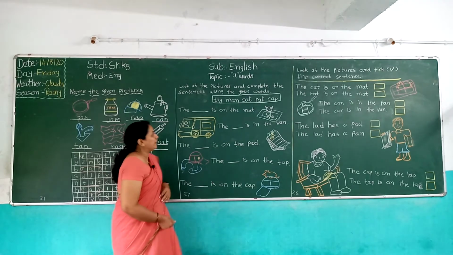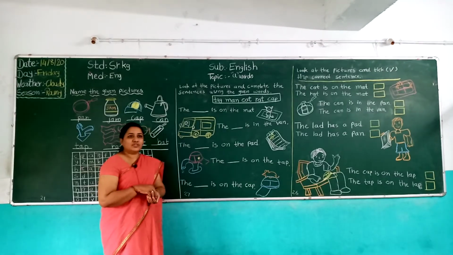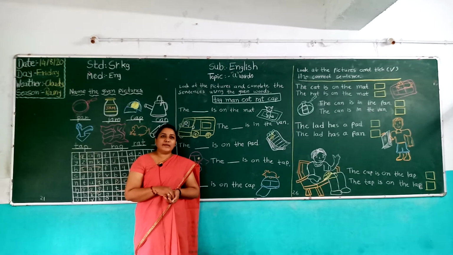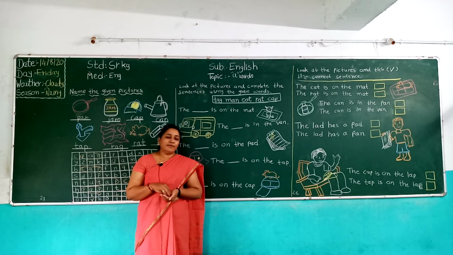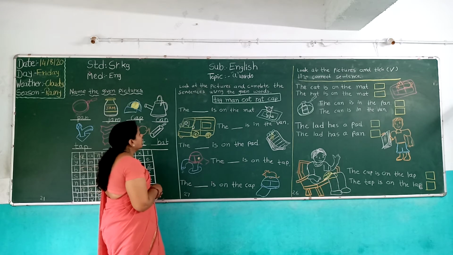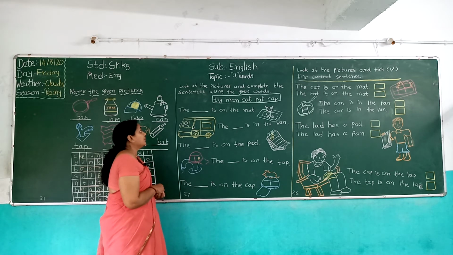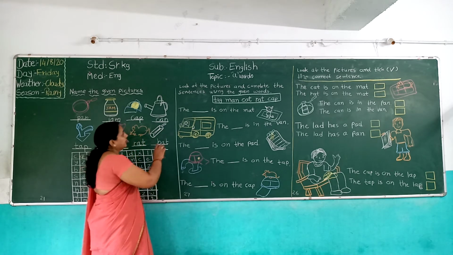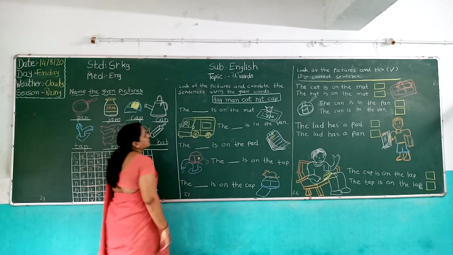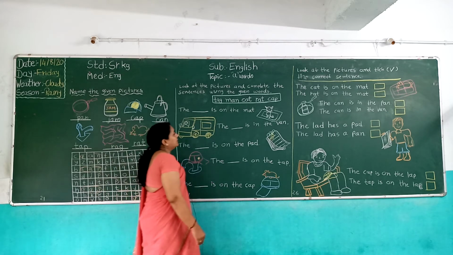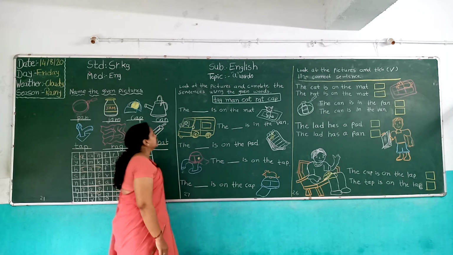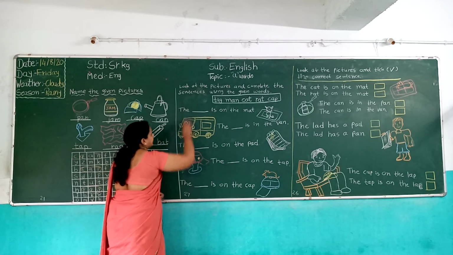Now children, next page. Open page number 27, book number 1. Look here children. What is the heading of page number 27? Look at the pictures and complete the sentences.